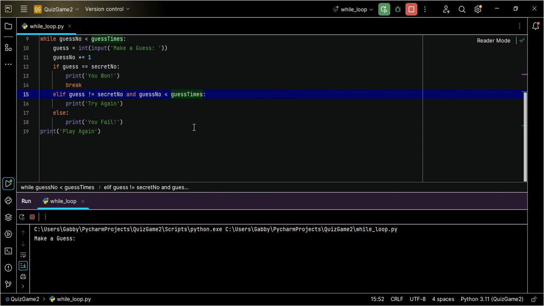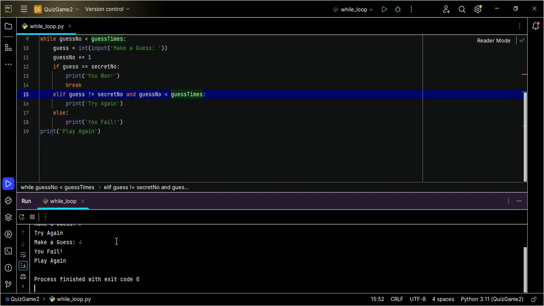Let's try that. Control Shift F. Then so 2, 3, 4. You fail. That's it. So that is how to build a simple guessing game.